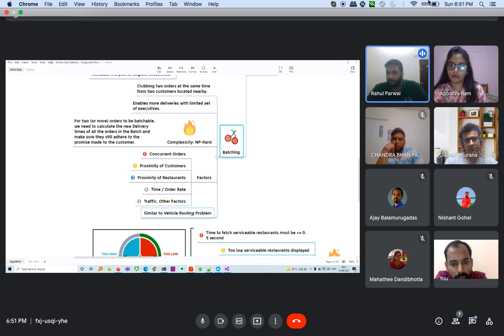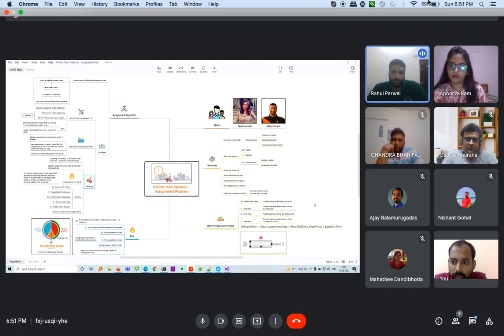This concept is used heavily in delivery planning. So these were all the algorithms which we wanted to talk about, which they use. That's about the algorithm. If we have any questions here, we can take them right now.